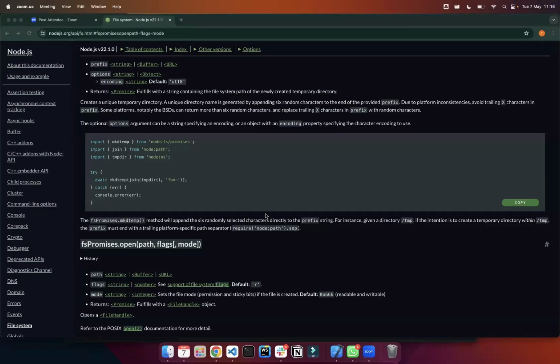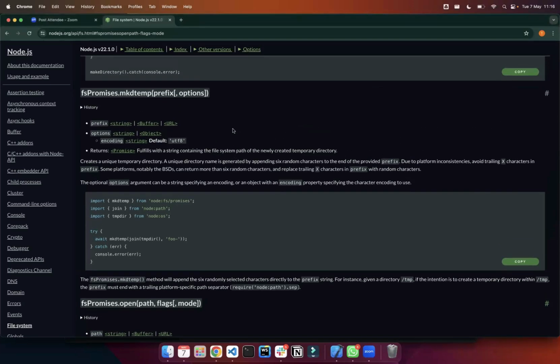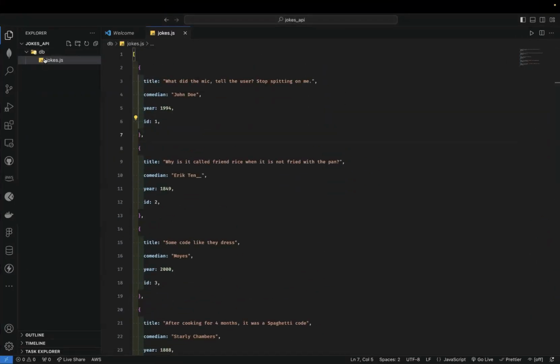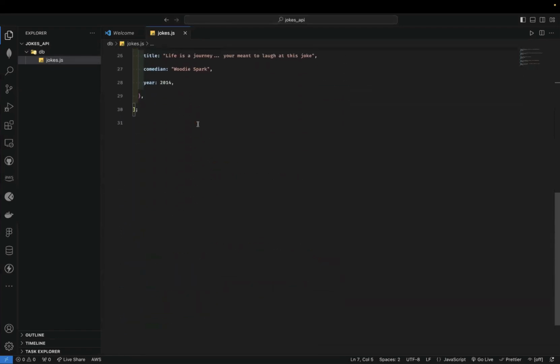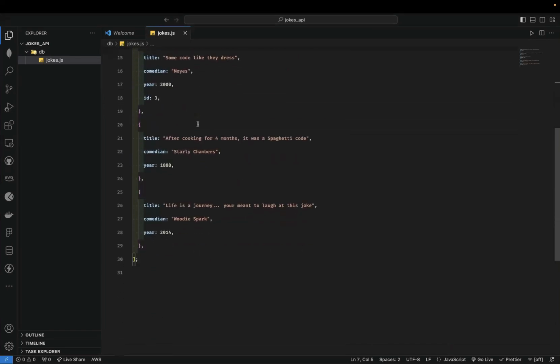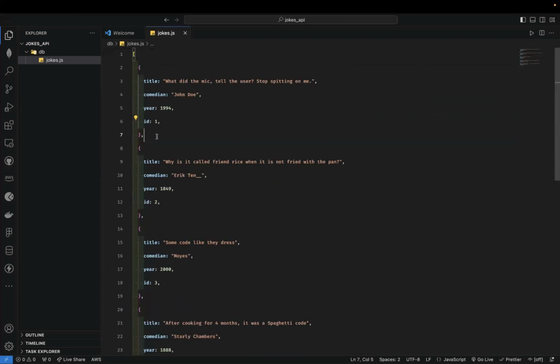Okay, so I believe my screen should be up. So when we start using files, we're going to be making use of the NodeJS documentation for dealing with files, okay? But for now, this is just what we have in the project. This is our database, and then this is the jokes database. So we're using our file as a database, okay? But when you start writing real world applications, you're going to be using a proper database. But this is just to ensure that you know how to interact with files, basically.